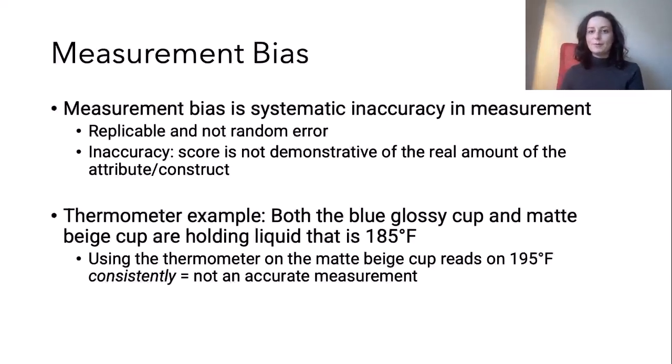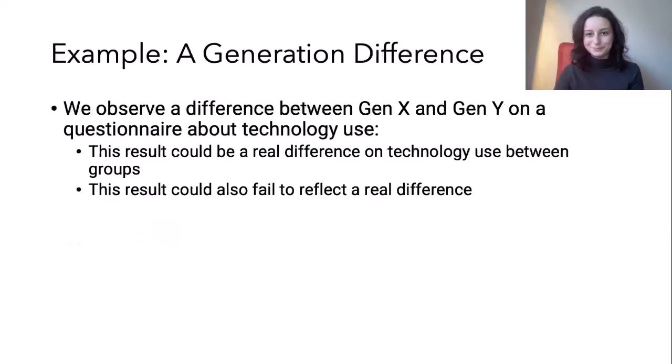For example, if we go back to our infrared thermometer one more time, we have both the blue glossy cup and the matte beige cup, and we know that they're holding liquid at 185 Fahrenheit. If we're using the thermometer on the matte beige cup and it's reading 195 Fahrenheit consistently, that means it's not an accurate measurement. So we're pouring 185 Fahrenheit water into our cup. It's reading at 195 every time. The fact that it's reading that every time means that error is replicable, and we know it's inaccurate because the temperature is actually at 185, not 195.